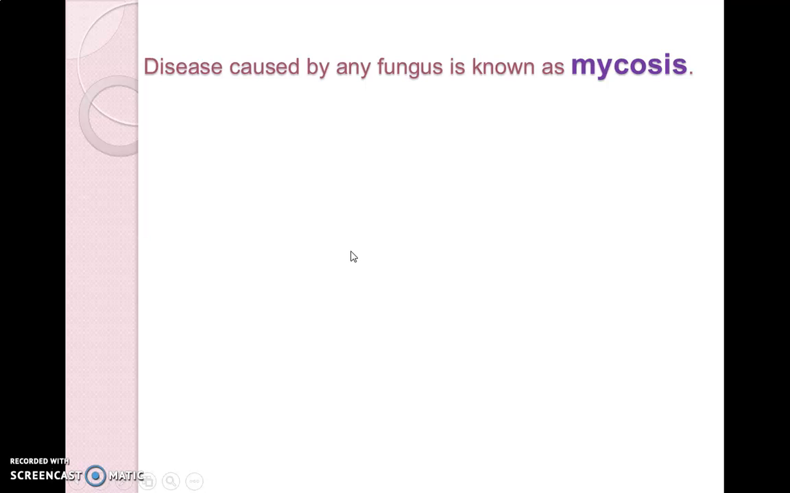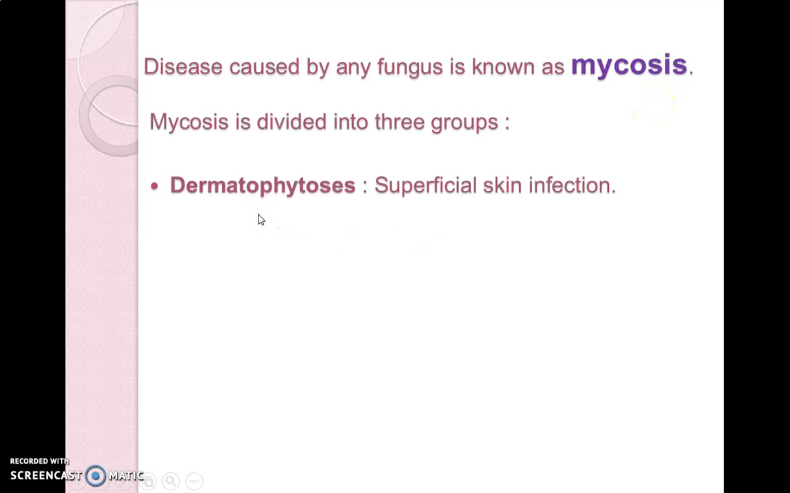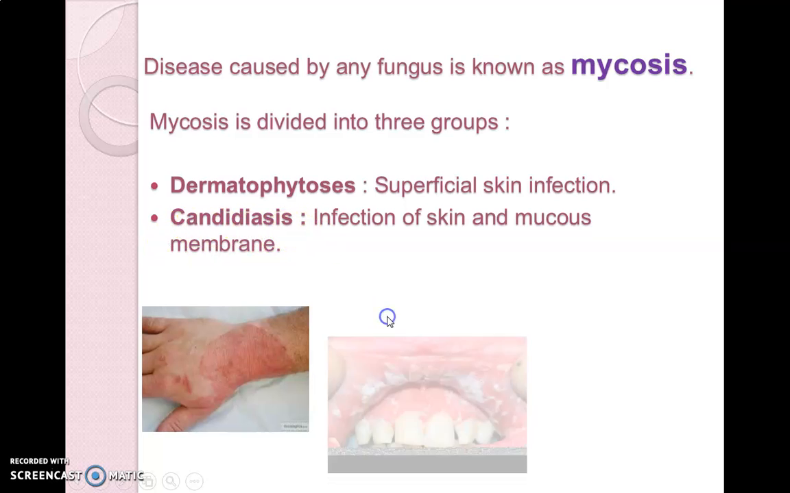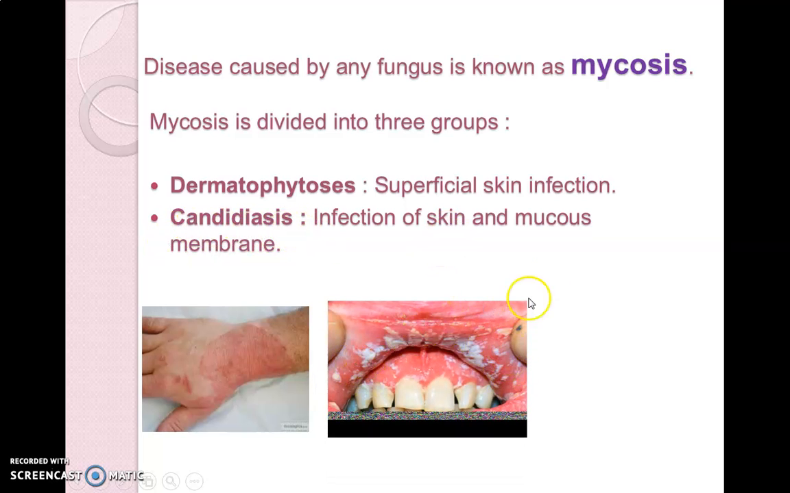Next we are talking about the fungal diseases. The diseases which are caused by any fungus are known as mycosis. So mycosis will be divided into three groups. That depends: dermatophytosis, that is called a superficial skin infection. Next, candidiasis. So if the fungal infection is related with only superficial skin, that is called dermatophytosis. Candidiasis, if the infection is related with the mucous membrane, skin and mucous membrane both, and particularly with the mucous membrane, is called candidiasis.